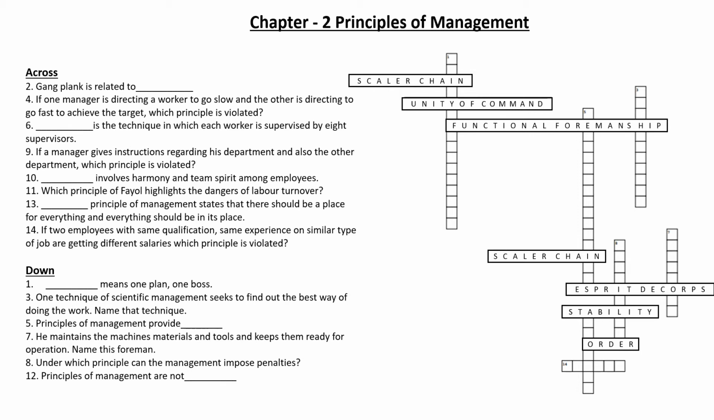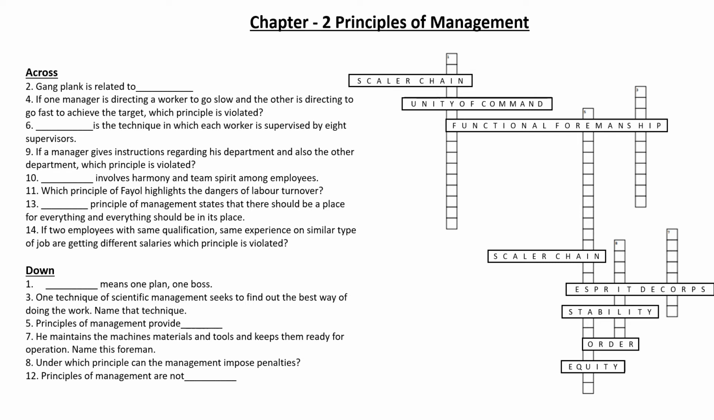Number 14. If two employees with same qualification, same experience on similar type of job are getting different salaries, which principle is violated? So two people with same qualification, same experience, same working hours are getting different salaries. The principle of equity is violated. Okay, so now we have covered all the hints which are across this crossword. Now we will move to the other part of the crossword.